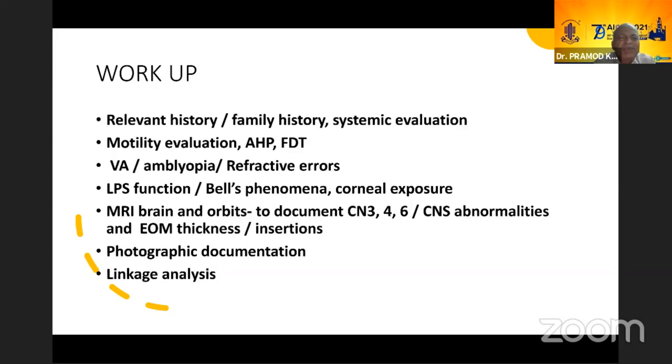LPS function, of course, has to be assessed, Bell's phenomena and corneal exposure. MRI brain and orbits to document status of the cranial nerves and EM thickness and insertions. They could also have abnormal insertions of the nerves. Photographic documentation and linkage analysis should be done.